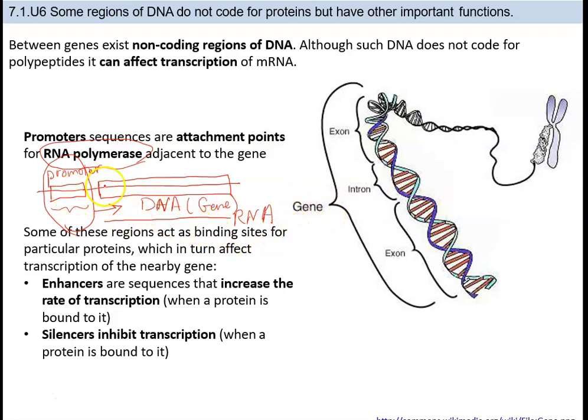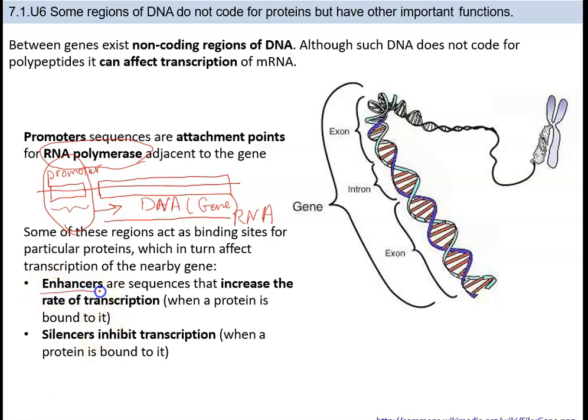However, there are some regions in this area, not just in the promoter area, that are responsible to make this transcription happening or to stop this transcription. So those areas, let me read this together. Some of these regions act as binding site for particular proteins, which in turn affect transcription of the nearby gene. This is a nearby gene. And these are called enhancer or silencer.